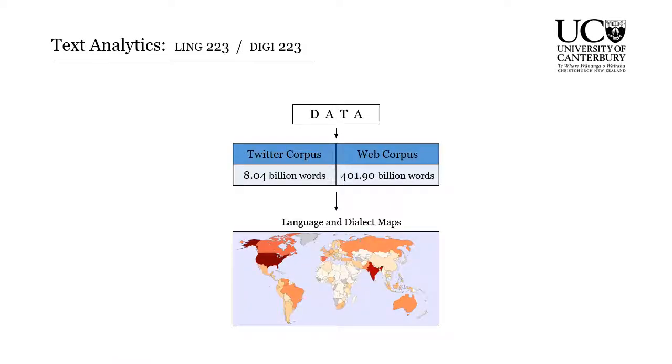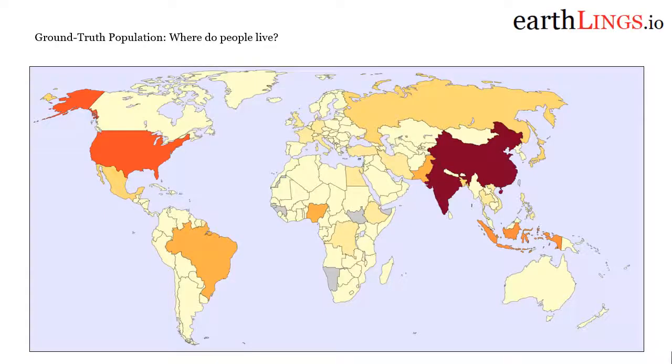And the second example I want to talk about is understanding human populations using language data. So in this case, we're going to take an 8 billion word Twitter corpus and a 400 billion word web corpus and use it to map where particular languages are being used. So the first thing that we need to do is understand variations in the population. So here we're looking at a ground truth map of population. The darker a country is, like Asia and China, the more people live there.